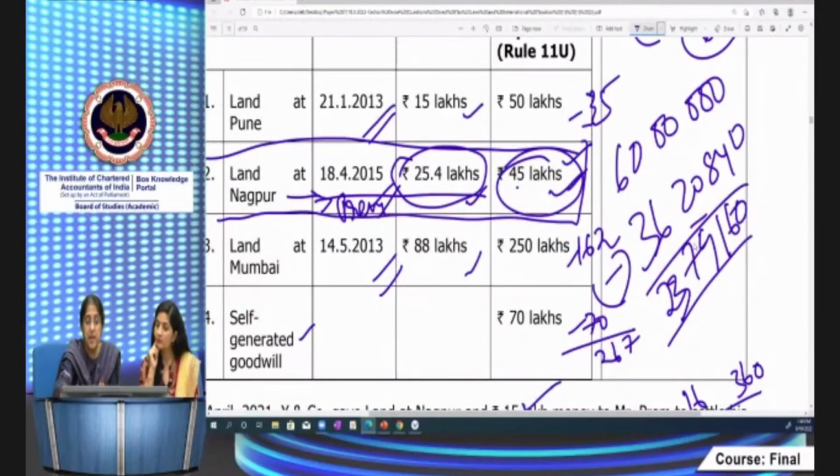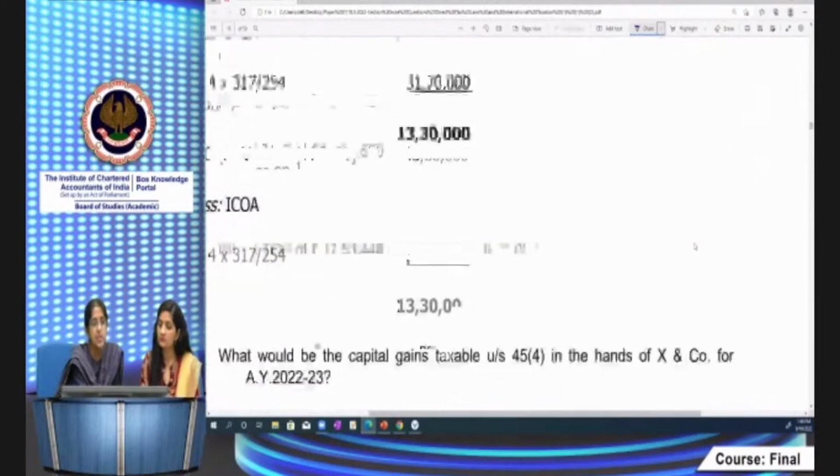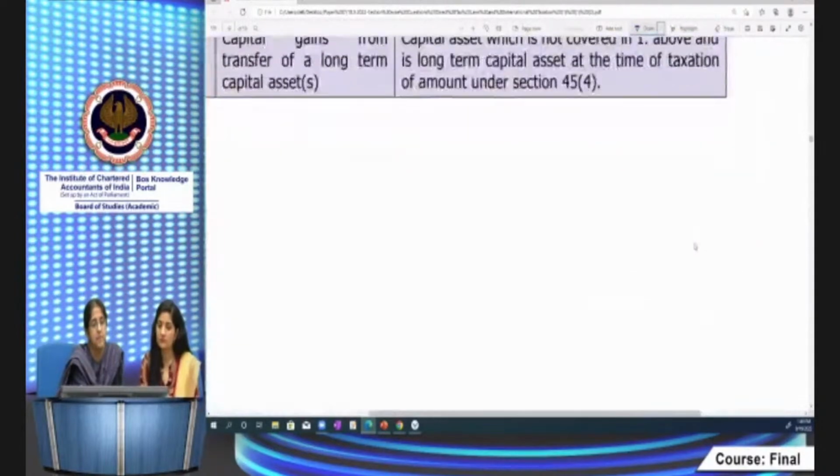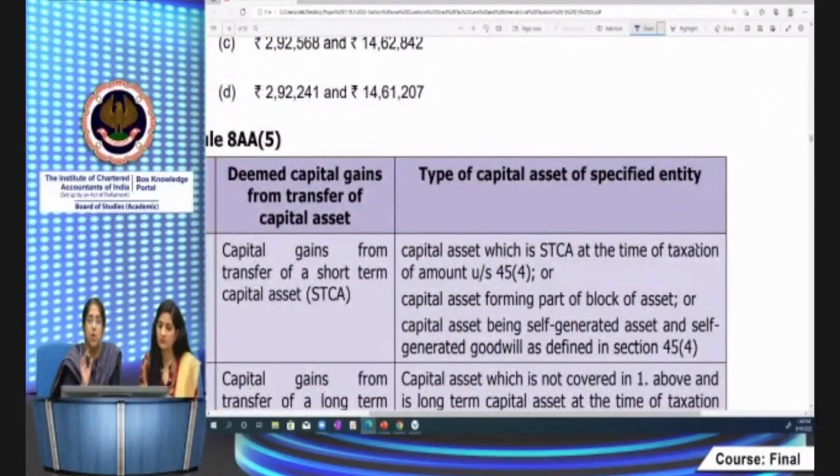To determine how much of this is long-term capital gains, how much is short-term capital gains, how do you go about determining? That also, the rules have been prescribed for this purpose. I'll just take you to that rule. It will be a capital gain on sale or transfer of a short-term asset if the capital asset is a short-term asset at the time of transfer.